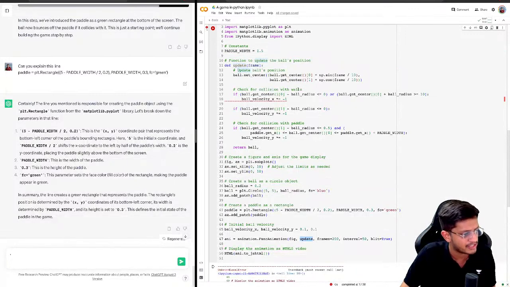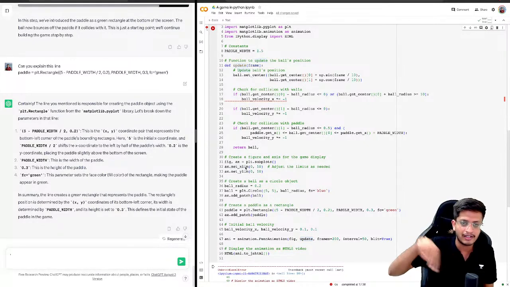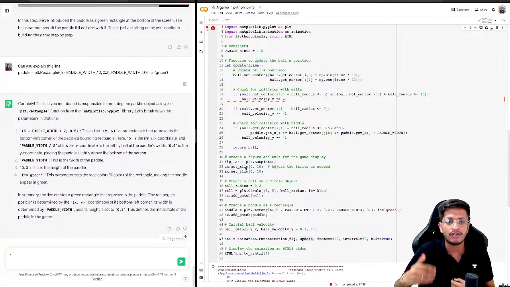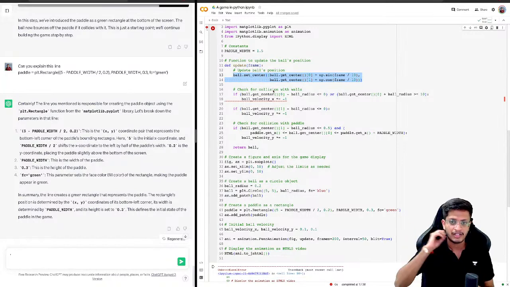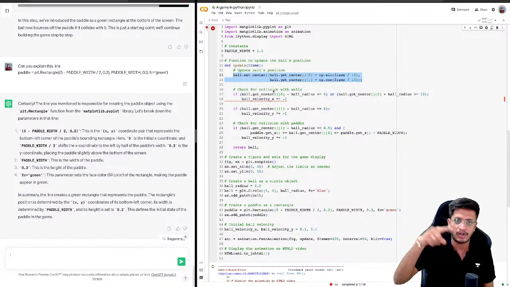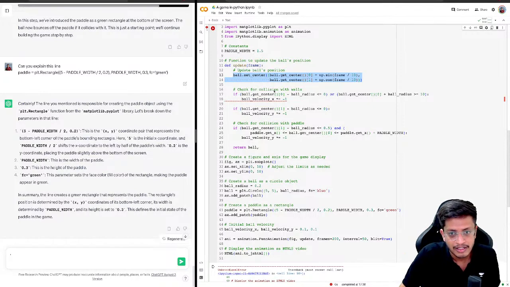We also had an update function before, but what the update function did earlier was it just moved the ball in circular fashion, right? Now the update function is doing something else as well. So let's see what the update function is trying to do. Here it updates the ball's position, ball.center, set center. This is the same thing that we did before. It will just keep rotating the ball in circular motion. And also here there is one more logic, check for collisions with the walls.